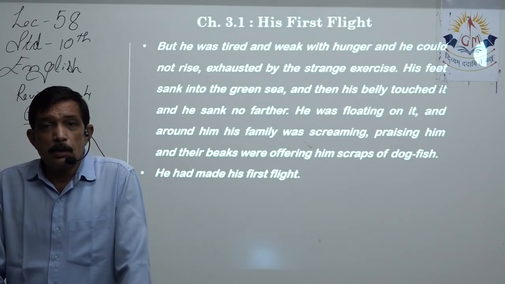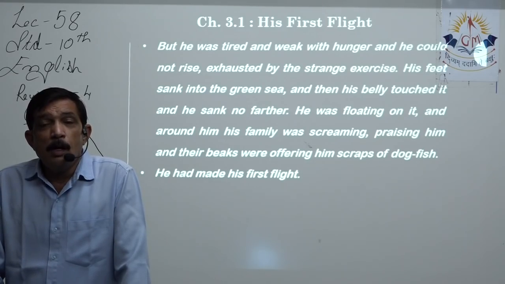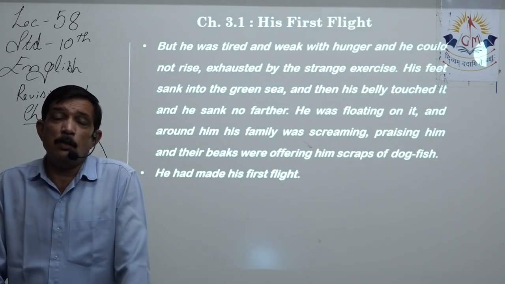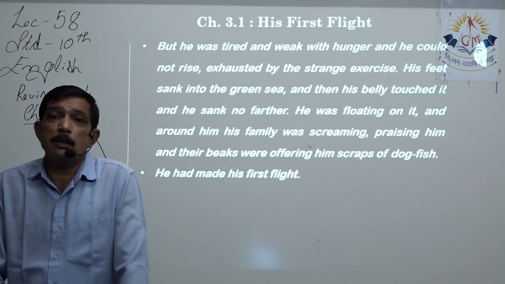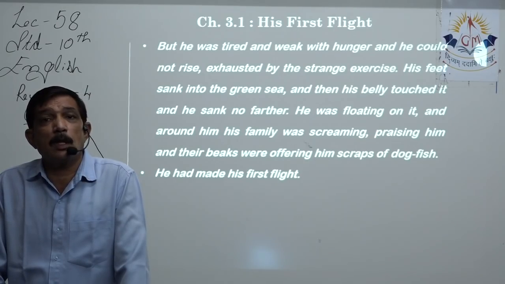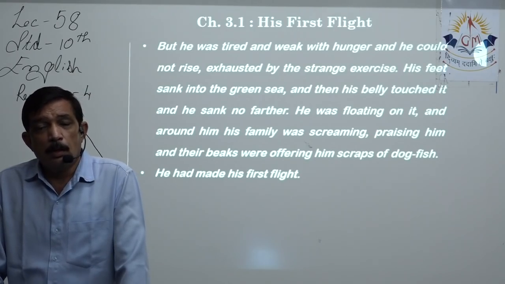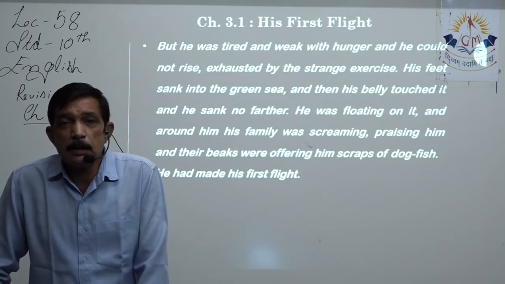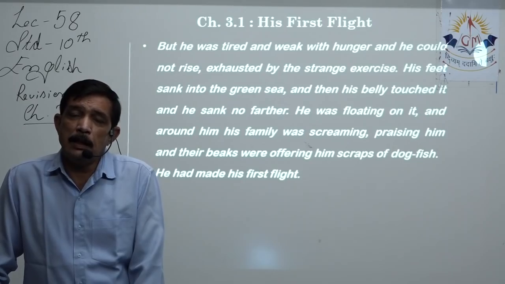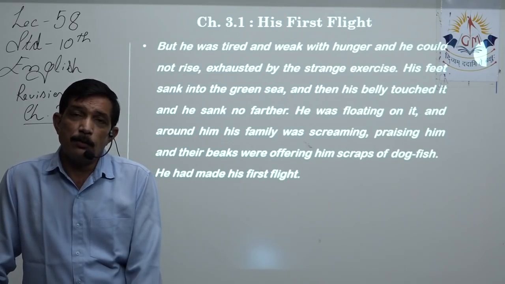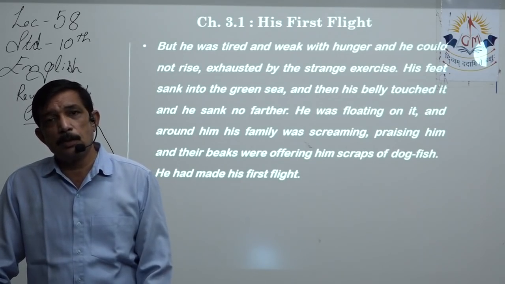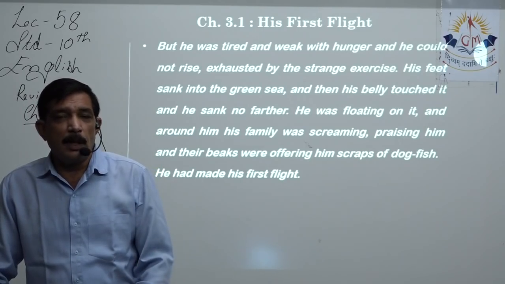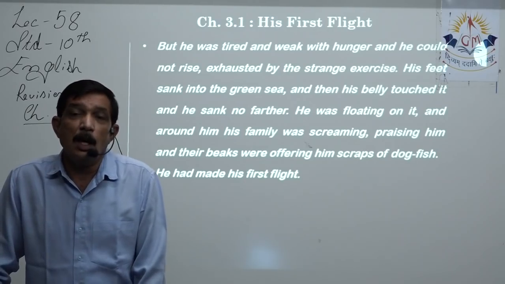The next situation is the mother, who is trying in one way or another to make the seagull fly. She comes up with a very clever idea to make the seagull want the food, and in that way he will have to dive for the fish, and once he dives, he will be out in the air and he will be falling freely, and the rest is nature's work, right?